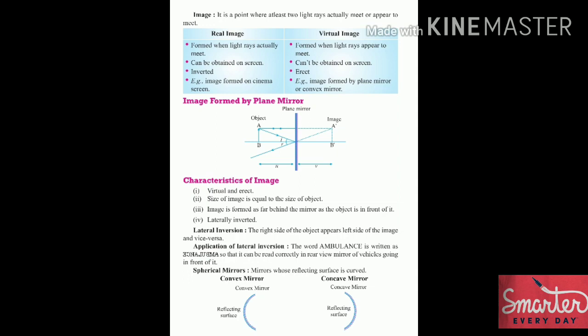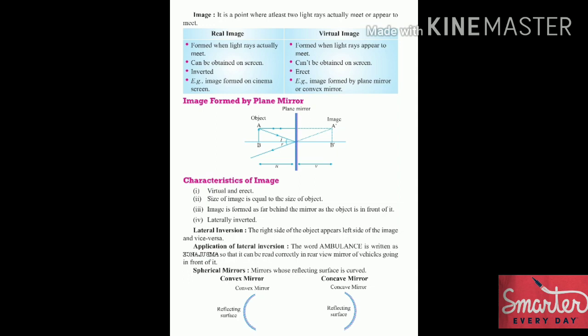Now what is lateral inversion? The right side of the object appears to be the left side, and vice versa. This is called lateral inversion. Now look at some applications of lateral inversion. The word ambulance is written in lateral form so that it can be read correctly in the rear view mirror of vehicles going in front of it.